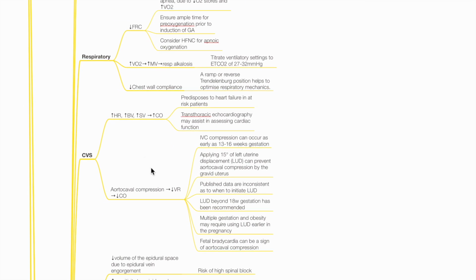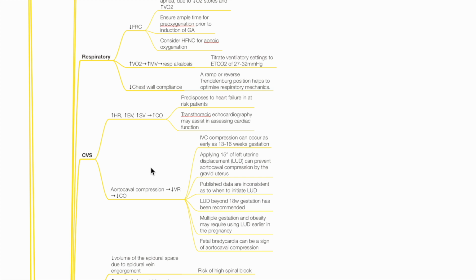CVS. Increased heart rate, blood volume, and stroke volume leads to increased cardiac output. This predisposes to heart failure in at-risk patients. Cardiac function may be assessed via functional status and echocardiography. Treat heart failure accordingly. Aortocaval compression leads to reduced venous return and reduced cardiac output.